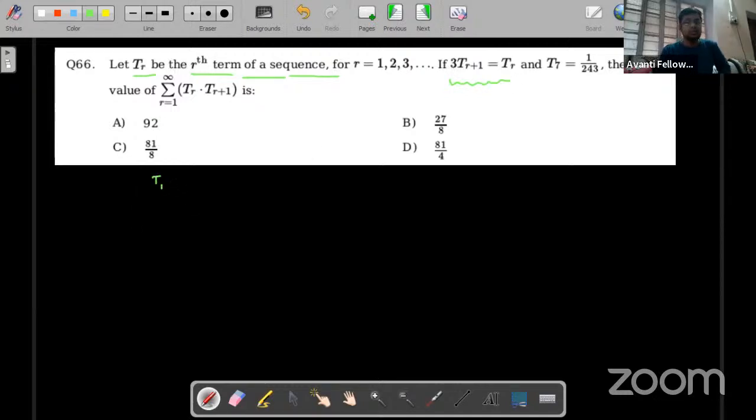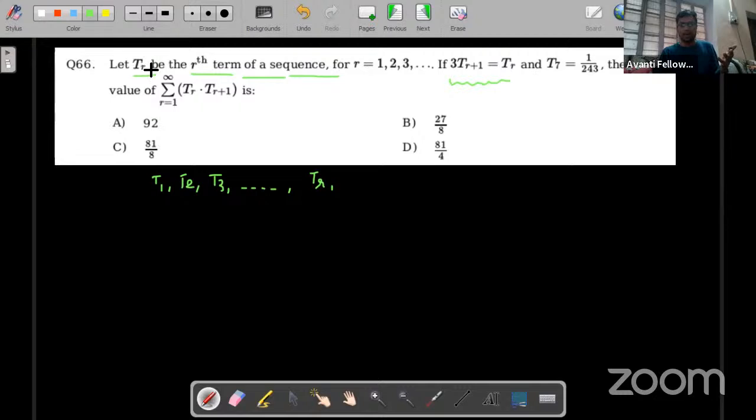So T1, T2, T3, and it goes on to TR. What will be the next term after TR? Can you tell me? What we are doing is putting the value of R equal to 1, 2, 3 in this one.